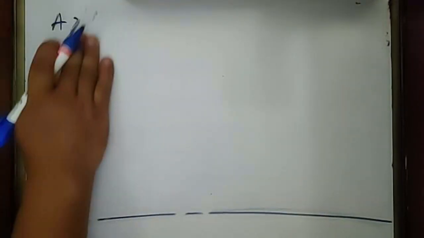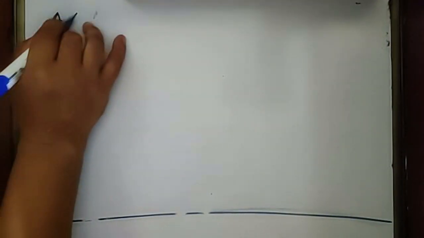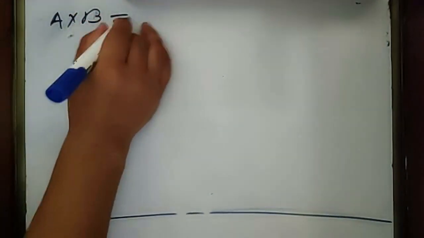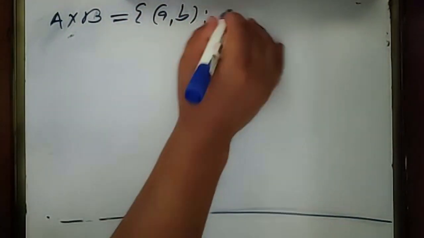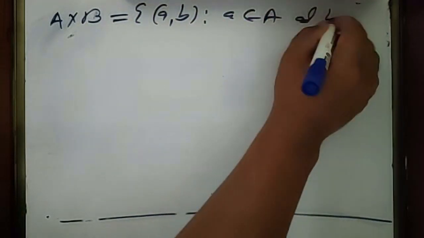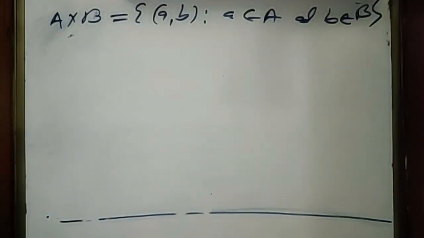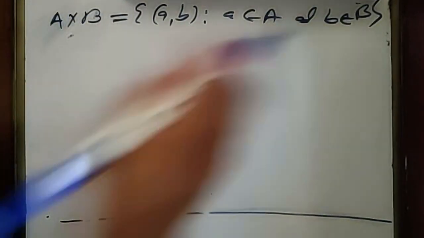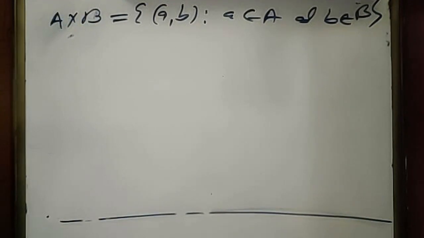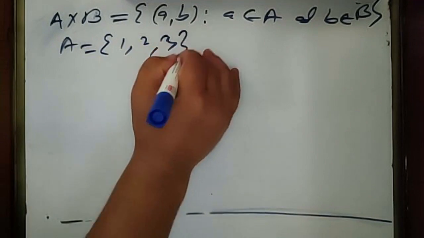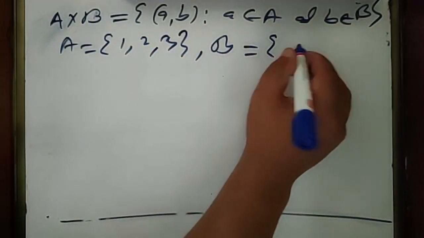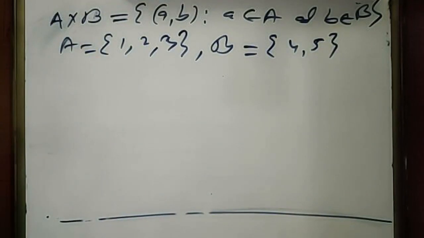That's all. Cartesian product of two non-empty sets A and B is the product of the sets A and B that contains all the possible ordered pairs (a, b), where a belongs to A and b belongs to B. So Cartesian product is the product of two sets in which the elements are ordered pairs, all the possible ordered pairs from the set A to B. That is called a Cartesian product. Take A equals to {1, 2, 3} and B equals to {4, 5}. This is just an example.